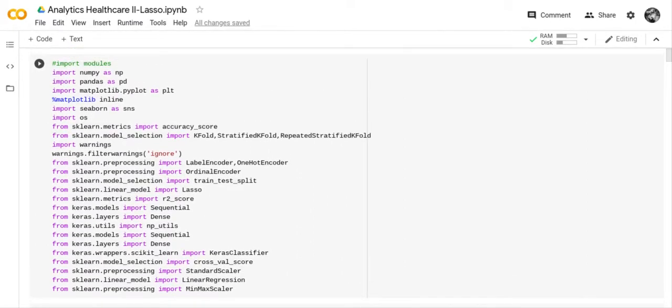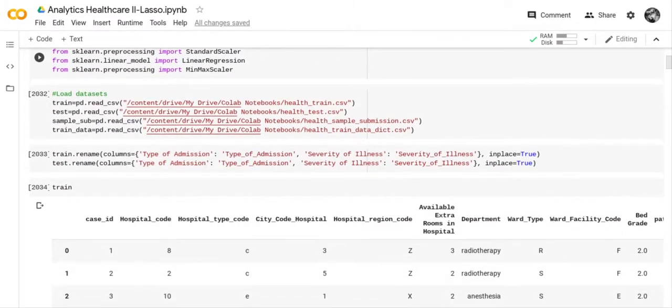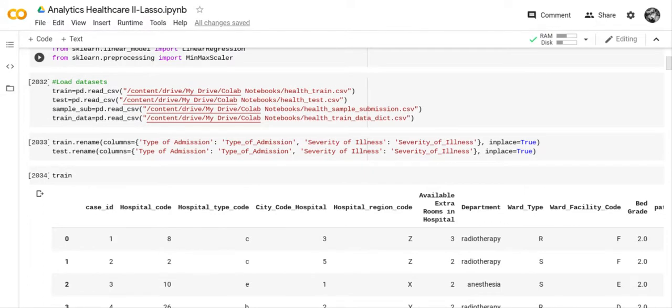So the first thing I did was import my modules, and you can see I've got a lot of modules that I imported because I was practicing so much trying to get it to work. And then the next thing I did was load my data sets.